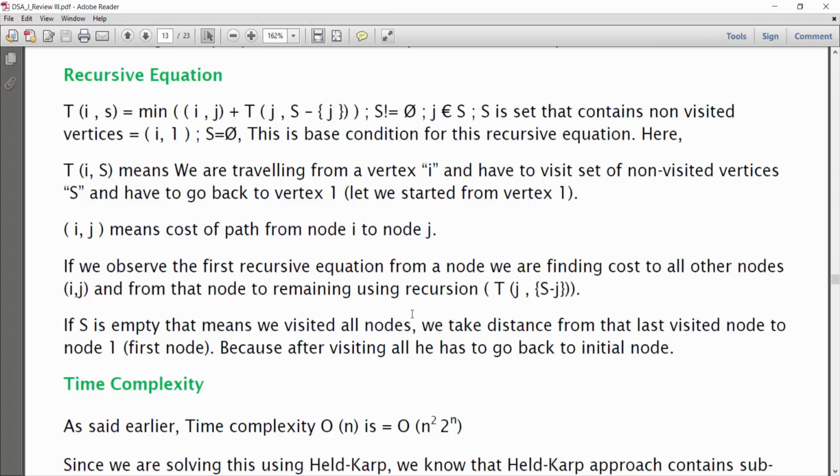This is the base condition for this recursive equation. If S is empty, that means we visited all the nodes, all the cities. We take the distance from that last visited node to the first node, because after visiting all nodes he has to go back to the initial node, which is the initial city.